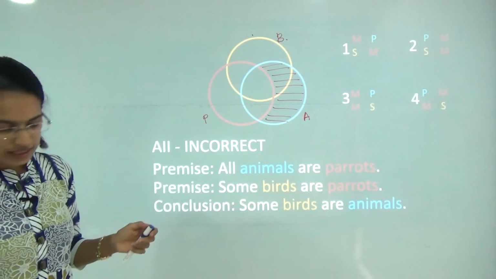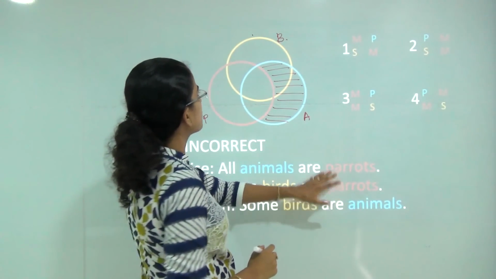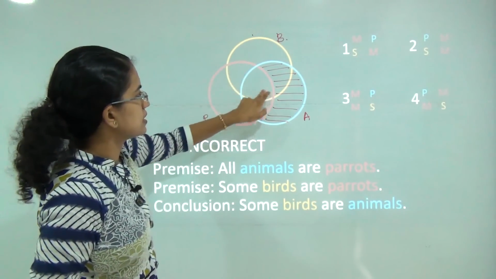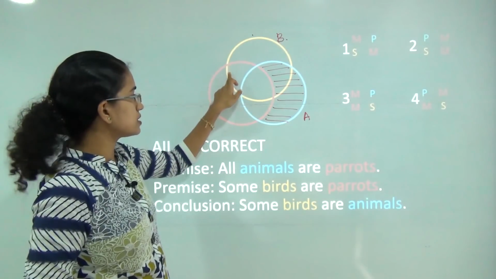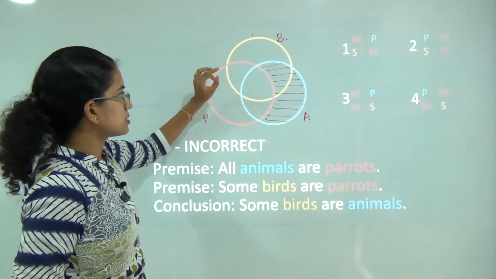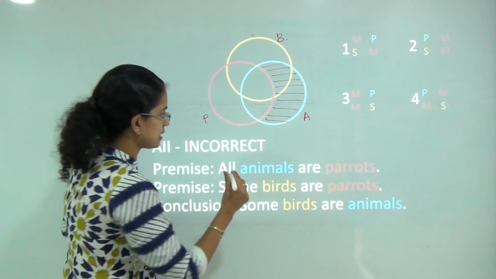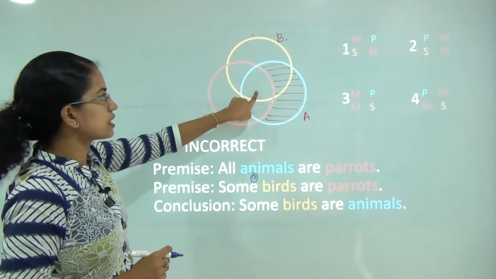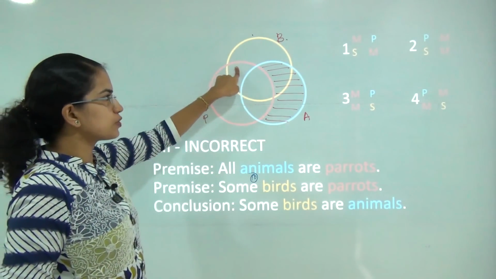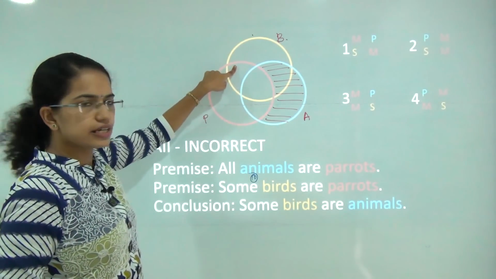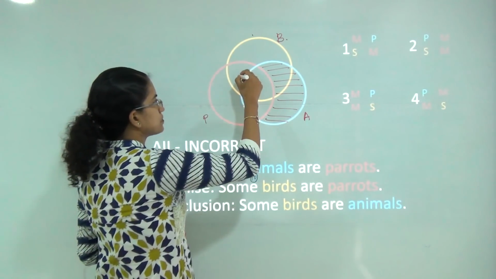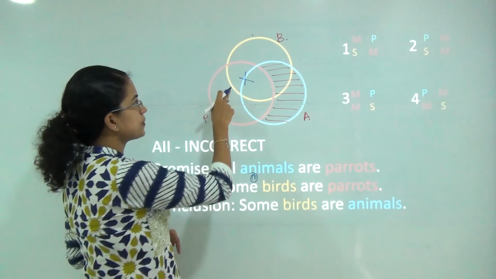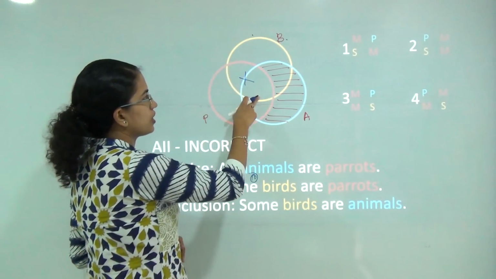In the next sentence, I am saying some birds are parrots. Now birds and parrots, this is the intersection region. Let's say there are 10 birds which are parrots. So those 10 can be here, 5 here, 5 here, 2 here, 8 here. There can be any case. So I will draw an X in between these two. I don't know whether they are lying here or here.